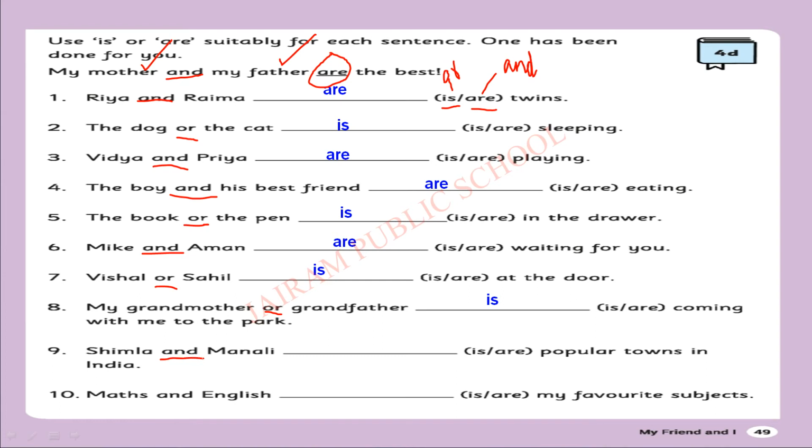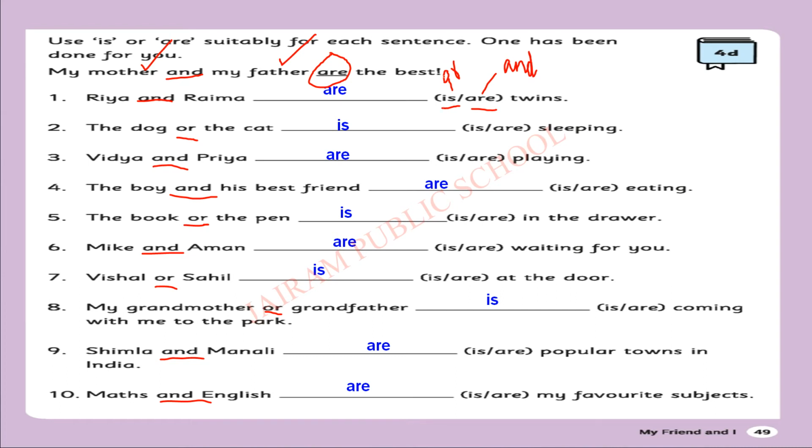Shimla and Manali dash popular towns in India. Are. Okay. Maths and English dash my favorite subjects. And means no choice. Both. A-R-E, are. Yes, I hope you all understood.